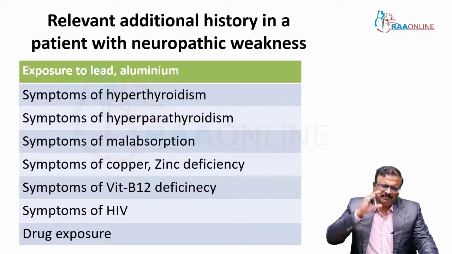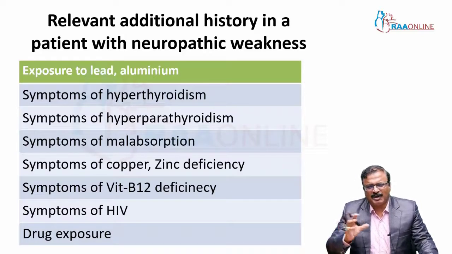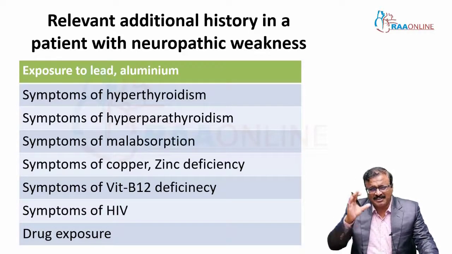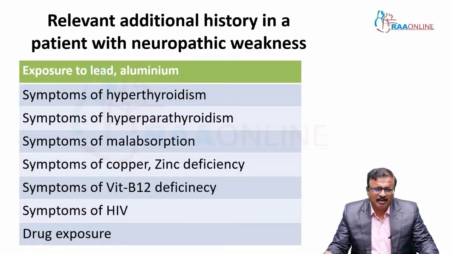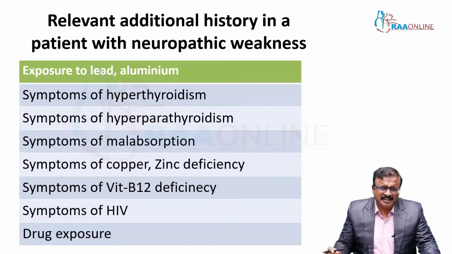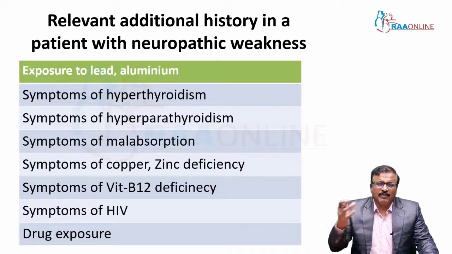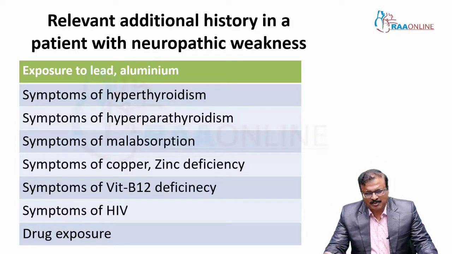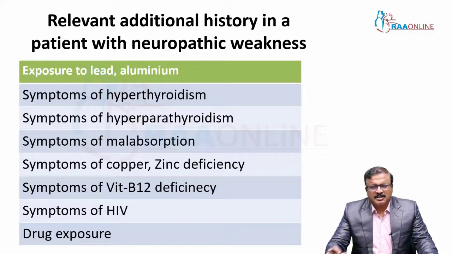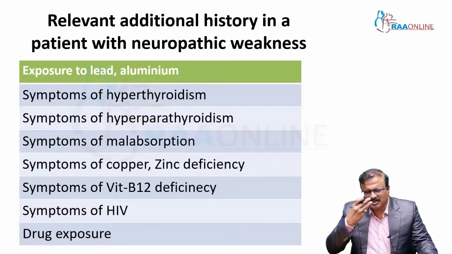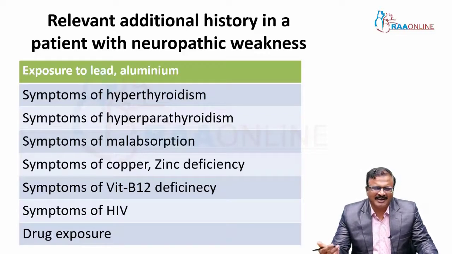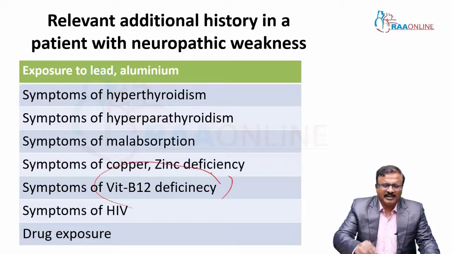Malabsorption can produce multiple vitamin deficiencies, calcium deficiency, vitamin D deficiency, iron deficiency, with a history of chronic diarrhea. All will give a clue to malabsorption. Ask about symptoms of copper or zinc deficiency: usually GI disturbances, oral lesions and recurrent diarrheas can be there. Symptoms of vitamin B12 deficiency are very important.